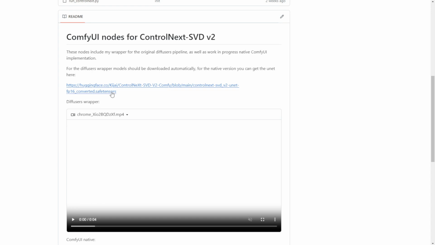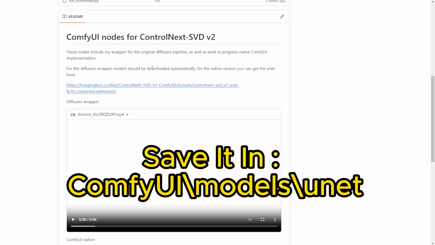So download this, or you can rely on their workflow custom nodes to download automatically in your folders from Hugging Face. But I suggest you manually download that and put it into the folder. That's going to be a better way to keep track of the download progress. So, where do you download these SVD modified safetensors files? You're going to save them in the models UNet folder.